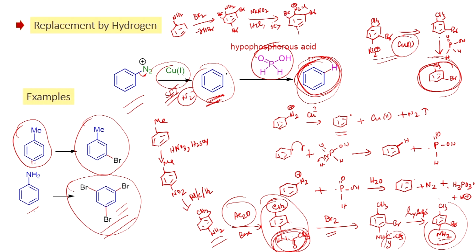Once you form the salt, as we have just seen, you can react with the copper 1 and hypophosphorus acid.